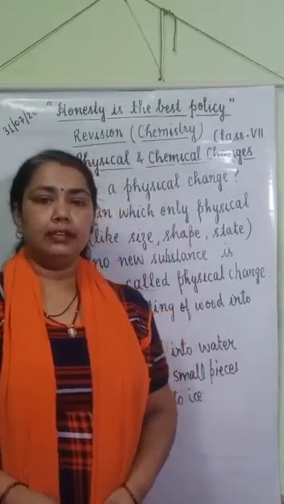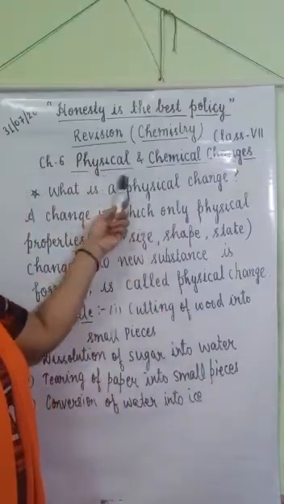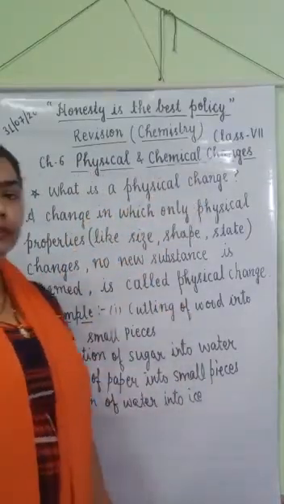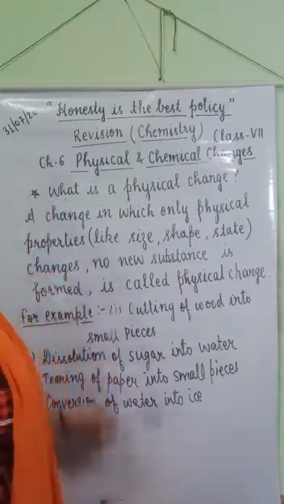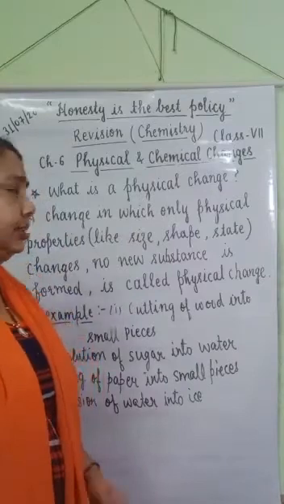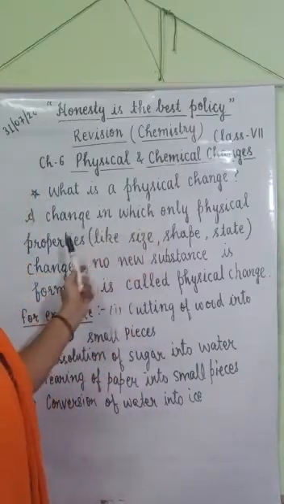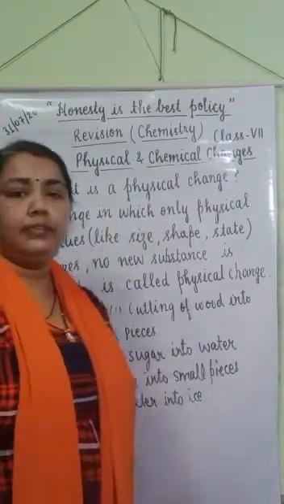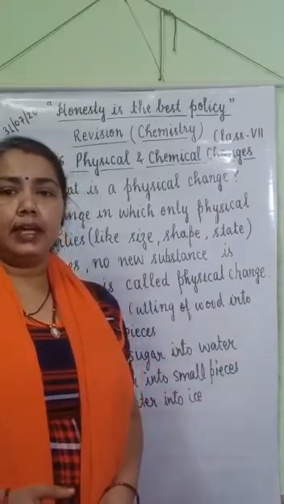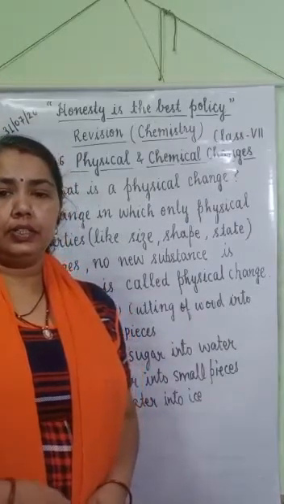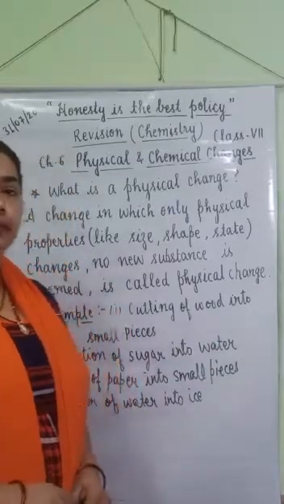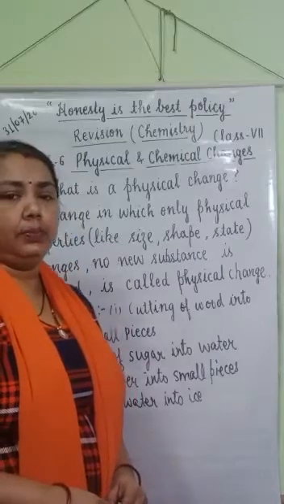So let's revise our chapter Physical and Chemical Changes. In this chapter, firstly we will see what is a physical change. A change in which only physical properties change. What are physical properties? Physical properties are like size, shape, color, state of a substance. These properties are known as physical properties.